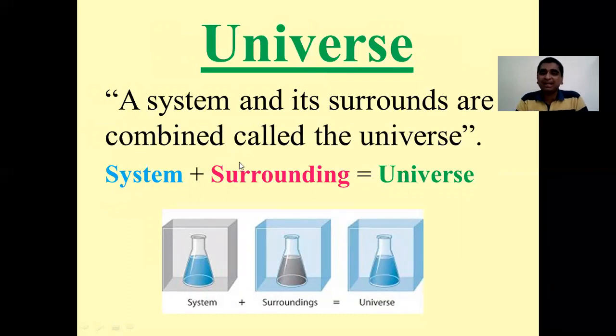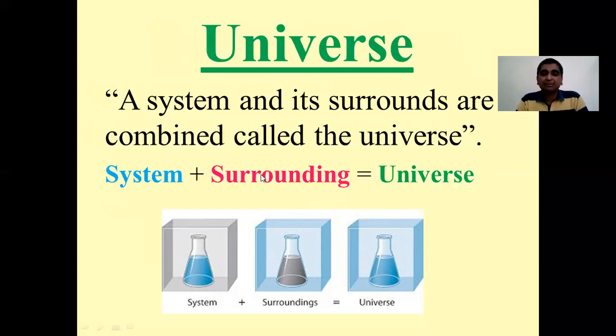In simple language, this universe is nothing but the combination of system and surrounding. So up till now, we have seen three concepts: one is of system, another one is of surrounding, and the third one is of universe. System is nothing but the portion of matter which is under study, being studied in thermodynamics.